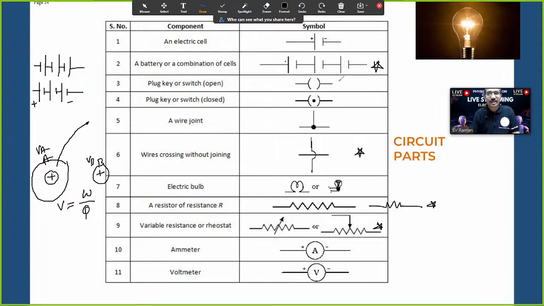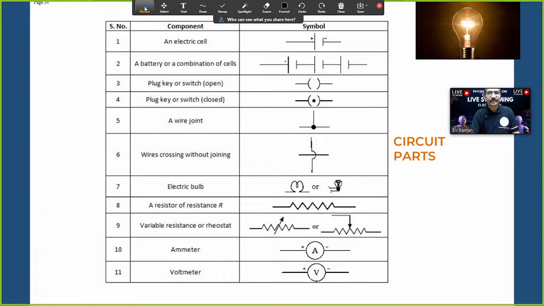Sometimes open key or closed switch. And one more symbol is there, that is the tapping key. Here it is not there, but I noticed it in some question papers. Tapping key means if you switch on, electricity will pass. If you leave it, electricity will be off. For example, calling bells or automobile horns. If you press it, current is flowing. If you leave it, current is stopping. That is called a tapping key. Hope you understood. So this is one kind of symbol they are asking frequently.